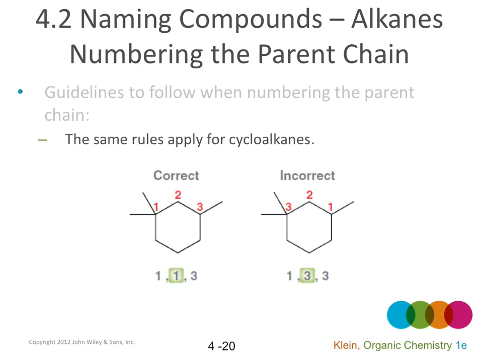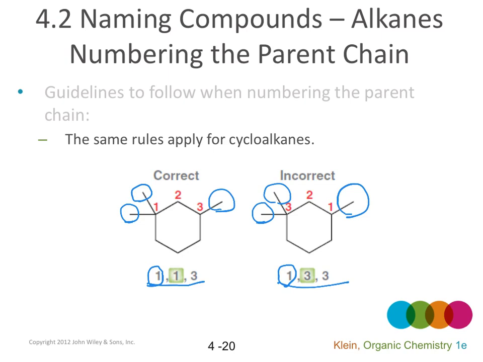We use the same rules for cycloalkanes. Like here, from left to the right, the methyl groups will be on carbon 1, 1, and 3. From right to the left, they will be on carbon 1, 3, and 3. So the first number is 1 for either direction.